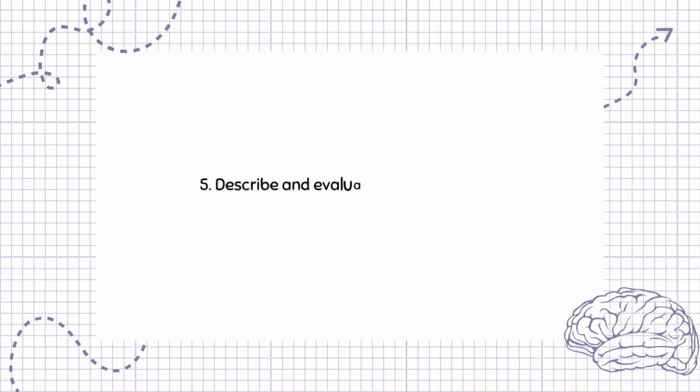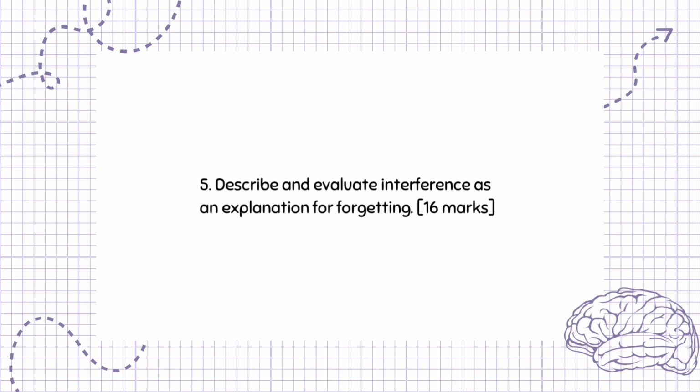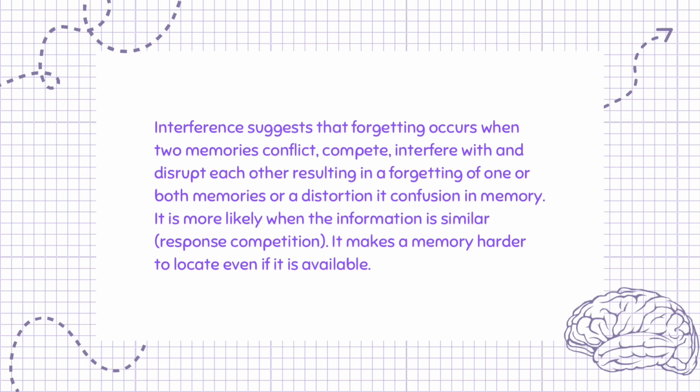Question 5. Describe and evaluate interference as an explanation for forgetting. 16 marks. Interference suggests that forgetting occurs when 2 memories conflict, compete, interfere with and disrupt each other, resulting in a forgetting of one or both memories or a distortion, confusion in memory. It is more likely when the information is similar, response competition. It makes a memory harder to locate even if it is available.